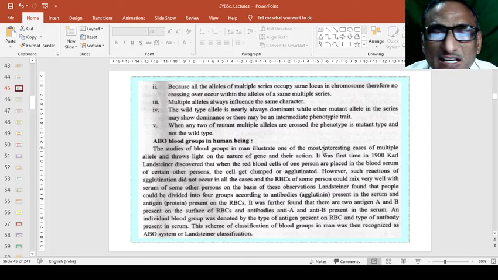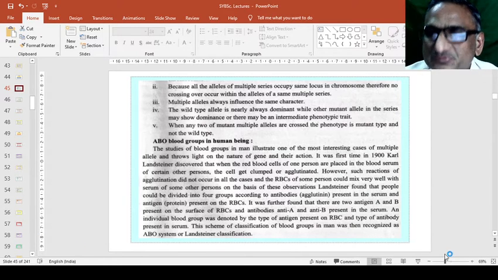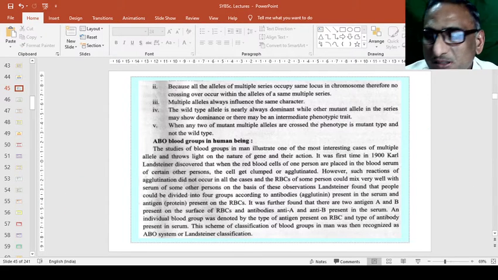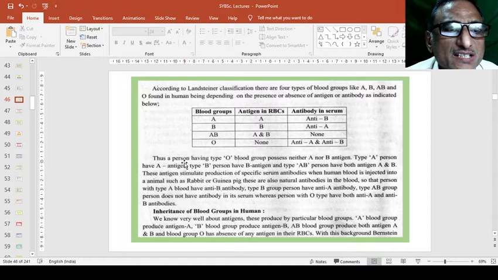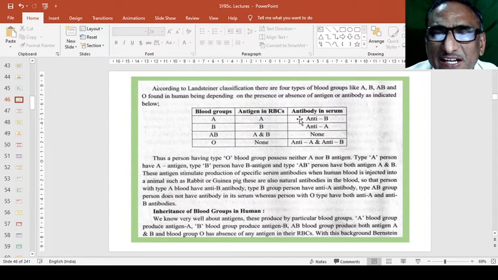And according to Landsteiner, we will see in detail the classification of different blood groups and their role. So according to Landsteiner's classification, there are 4 types of blood groups: A, B, AB and O, that we have already seen, and the antigens and antibodies present in each, that also we have seen.